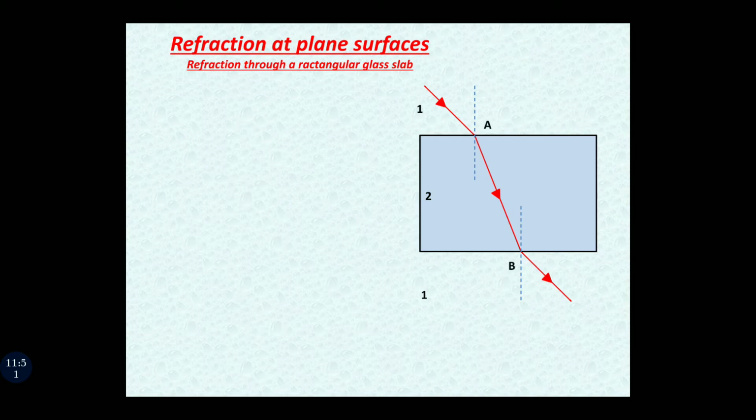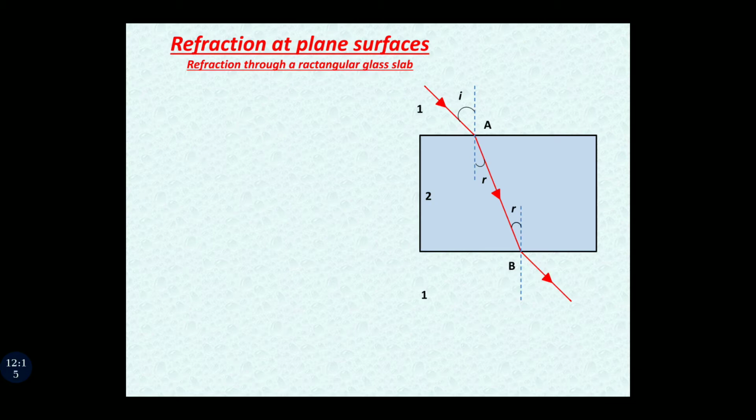Let us define the points. Points are A, B. Now the angle of incidence for the first case of refraction, the angle of refraction for the first refraction is R. Now from geometry you can see that both the normals we have drawn are parallel to each other, and therefore the angle of incidence for the second refraction will also be equal to R.